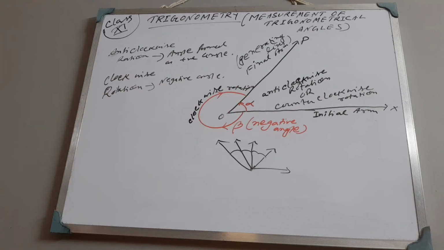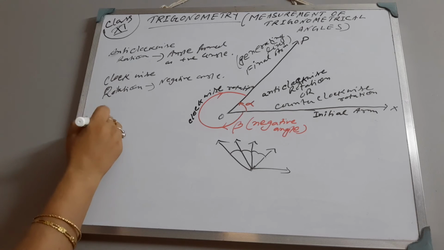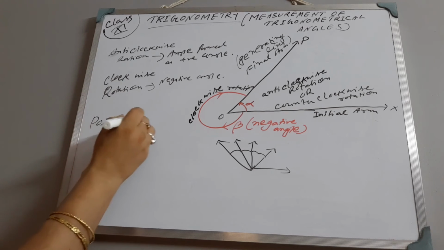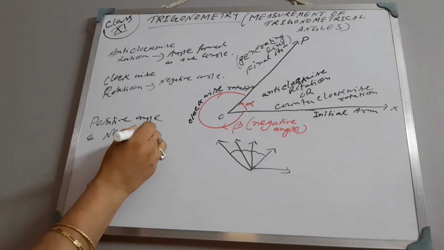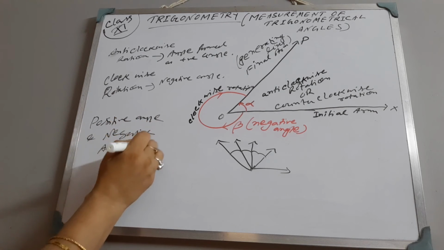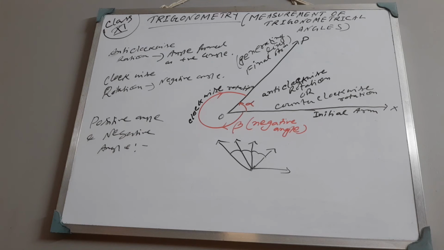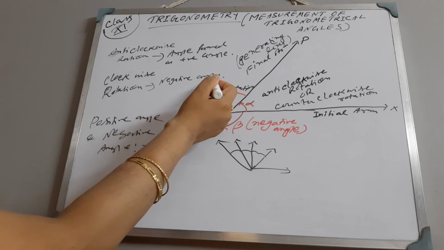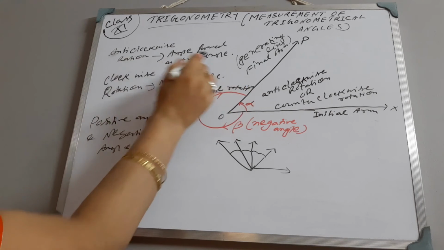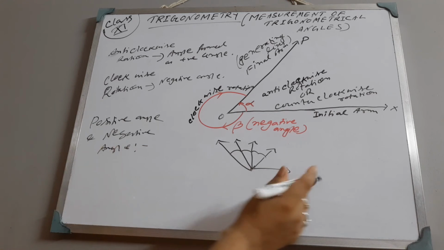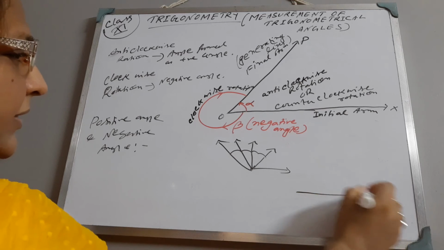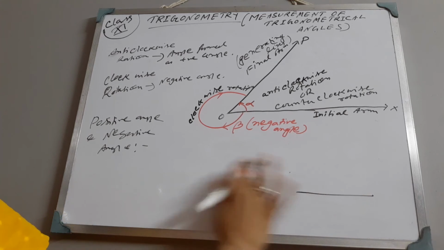Done. Then what we will write now: what is a positive angle, what is a negative angle? Already said, an angle formed by anti-clockwise rotation is a positive angle. Now if we draw one more figure, let me draw again.